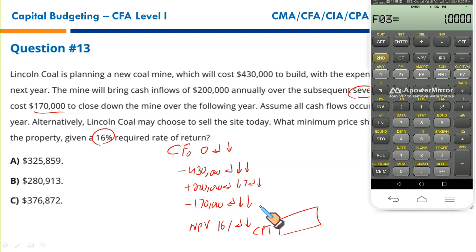Enter. Down arrow key once. Again down arrow key means it's a single payment. Now you press NPV. The system will ask you to put the discount rate, that is 16%. 16, enter, down arrow key. You just simply press CPT. Now you got your NPV, that is, as you can see, 280,912, approximately 280,913. So that makes B the correct option.